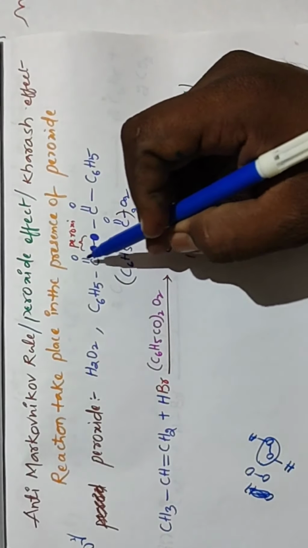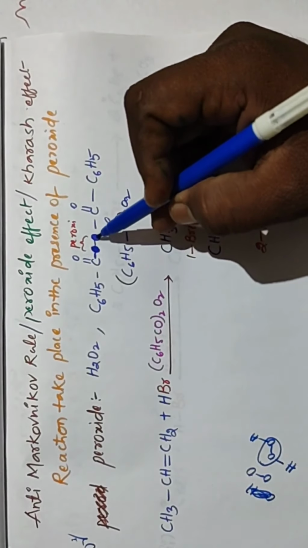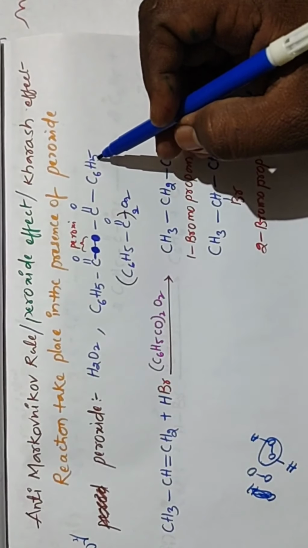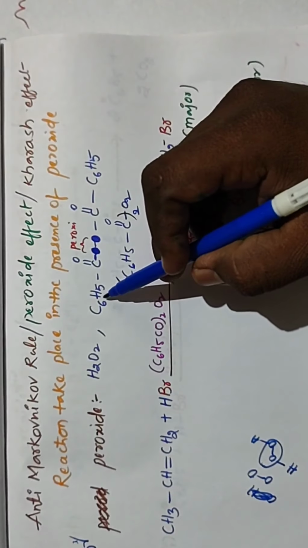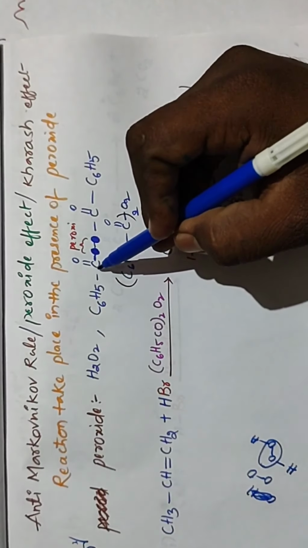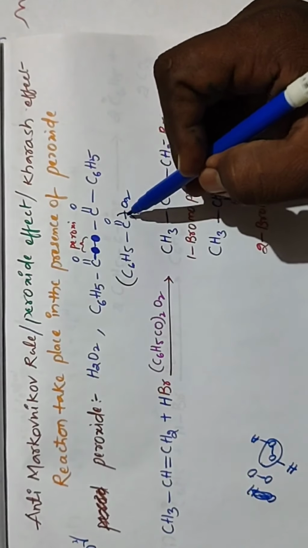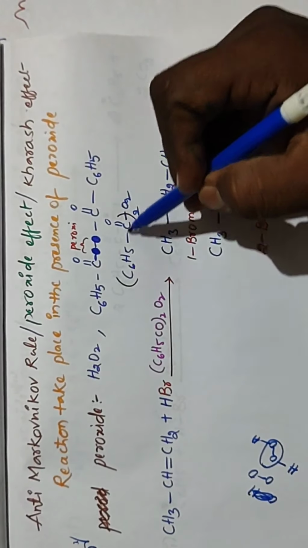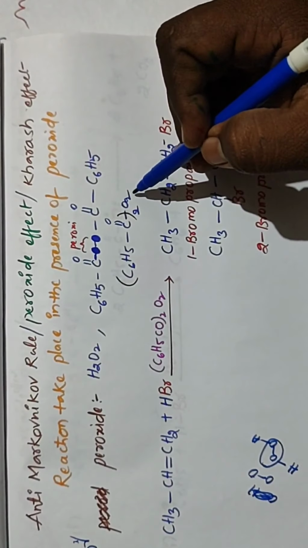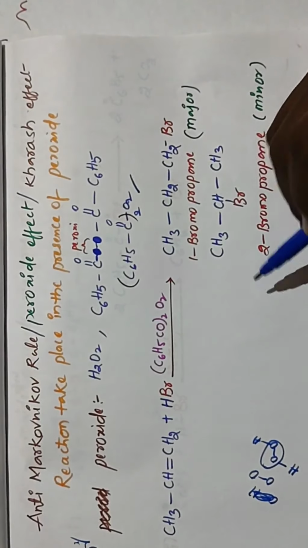Another one is C6H5 C double bond O, so this is a peroxy bond, O, then C double bond O C6H5. We can also write it as 2 C6H5 C double bond O, with 2 oxygens, that is (C6H5 C double bond O) taken twice, O2. This is also one of the peroxides.